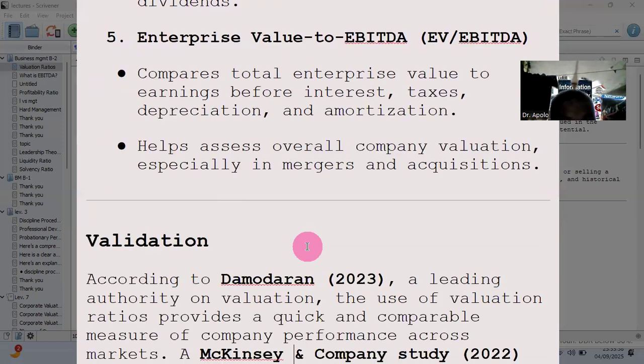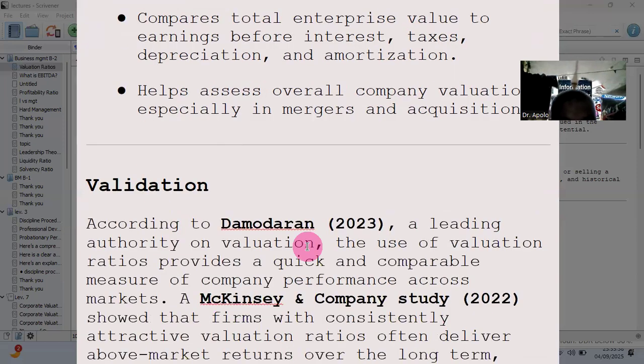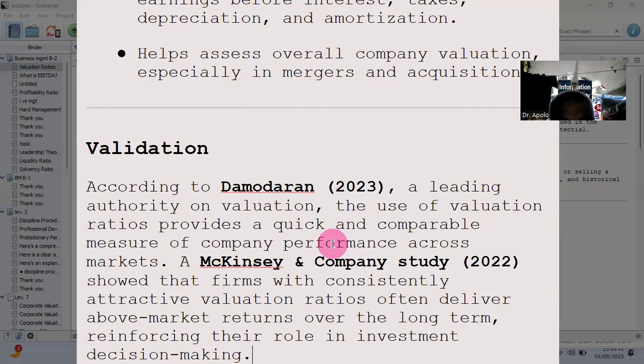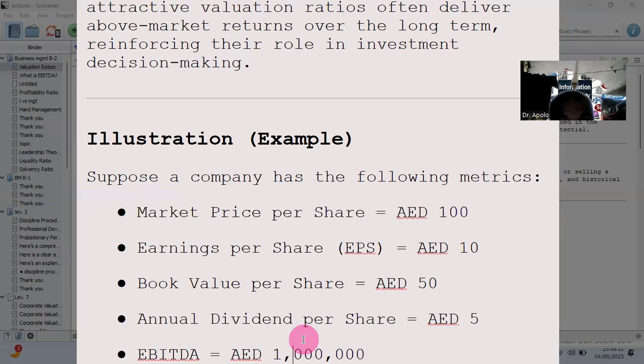Now the validation for this topic. According to Damodaran, a leading authority in valuation, the use of valuation ratio provides a quick and comparable measure of company performance across markets. McKinsey, a noted management consulting firm, in a 2022 study showed that firms with consistently attractive valuation ratios often deliver above market returns over the long term, reinforcing their role in investment decision making. So that's validation. Let's have an example.